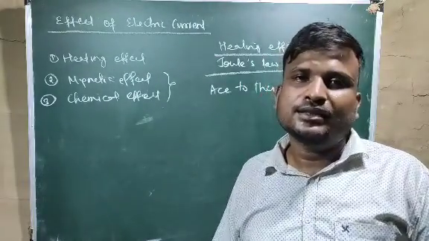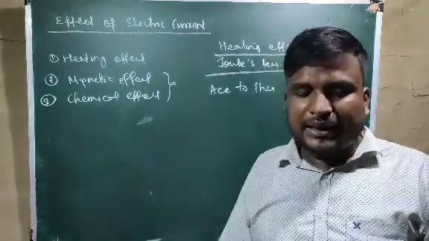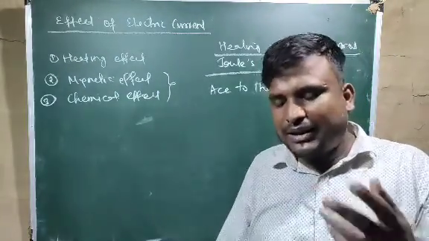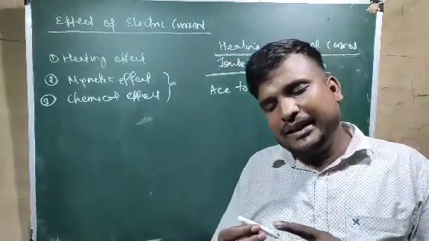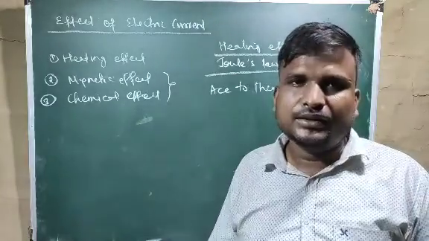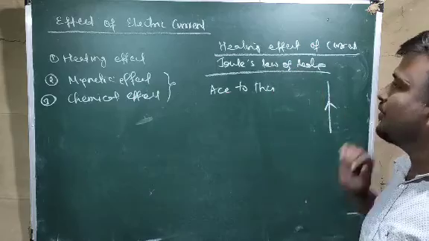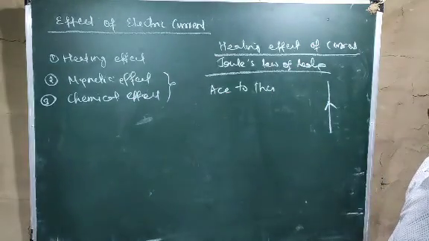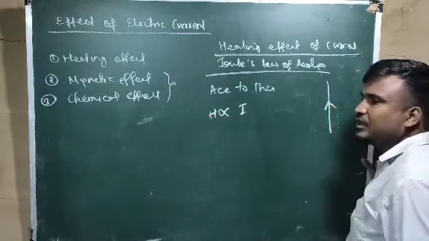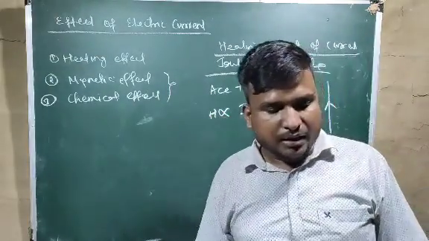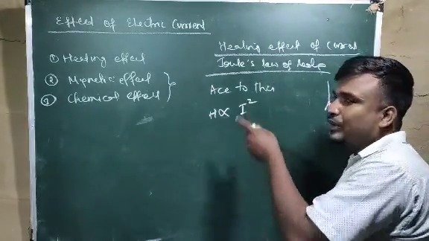The question is, why does this material get heated? The consequence is that when current passes through some conductor, then that conductor becomes very hot. This is called Joule's law of heating. According to Joule's law of heating, heat produced on a conductor is directly proportional to the square of the current.